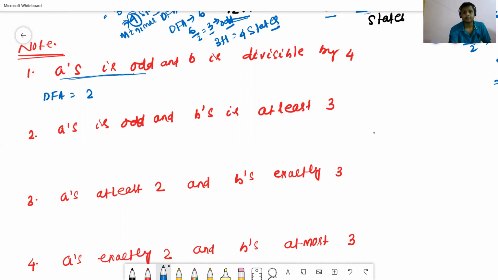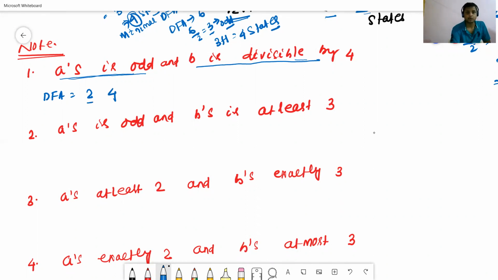Now we'll check the second case. Number of B's is divisible by 4. Since it is a problem, number of B's is divisible by 4. For the case of the DFA, how many states will be required? Number of B's divisible by 4 means 4 states will be required.